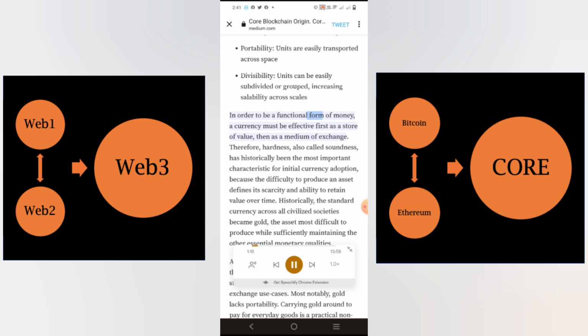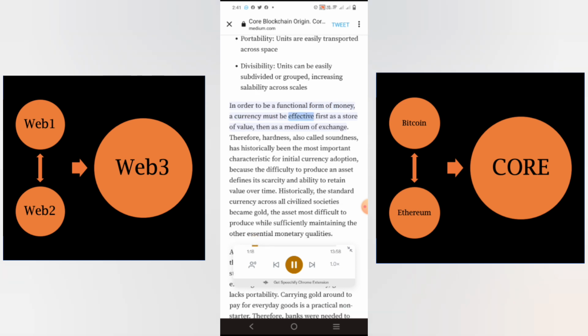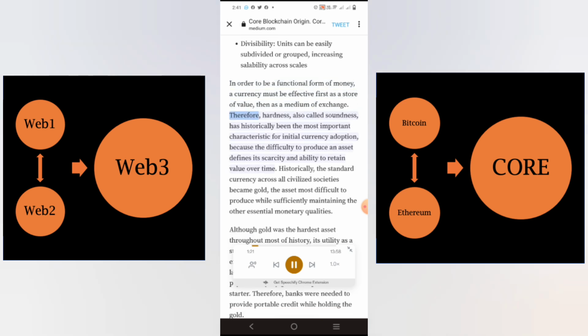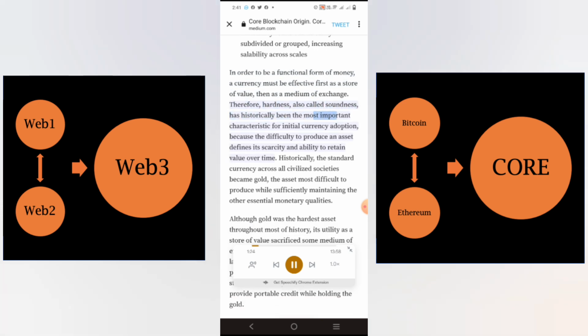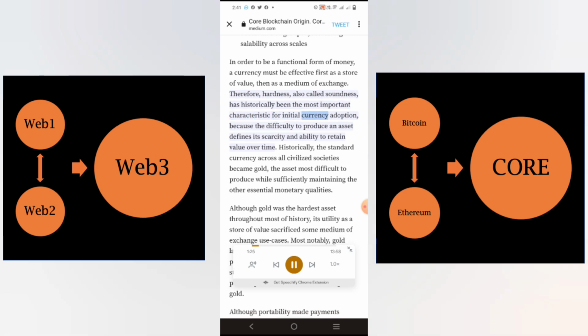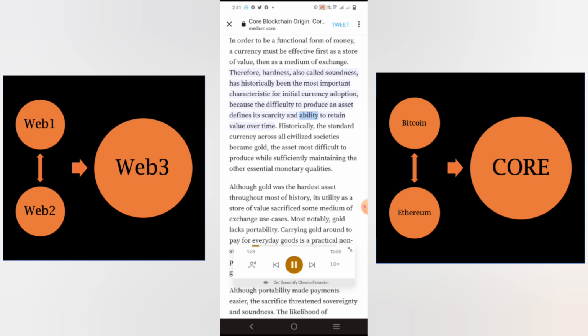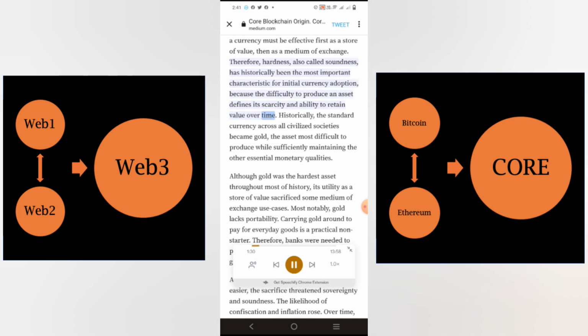In order to be a functional form of money, a currency must be effective first as a store of value, then as a medium of exchange. Therefore, hardness, also called soundness, has historically been the most important characteristic for initial currency adoption, because the difficulty to produce an asset defines its scarcity and ability to retain value over time.